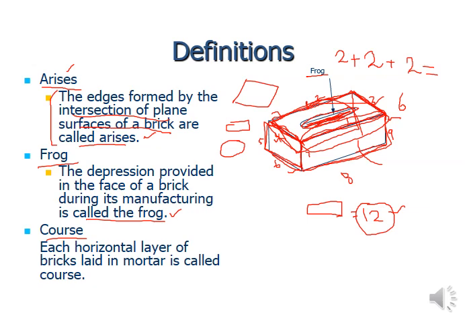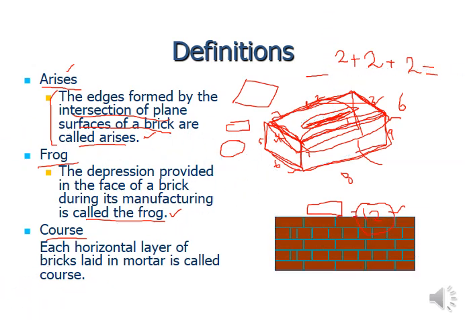Then comes course. It's a very simple definition. Each horizontal layer of the brick laid in mortar is called a course. Once you join or combine these elements 1, 2, 3, 4, this gives you one layer.